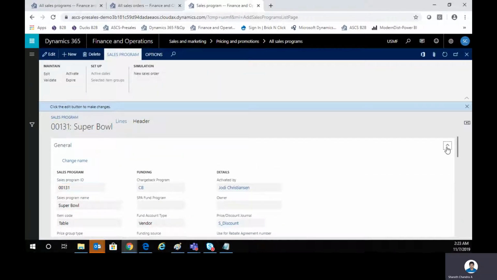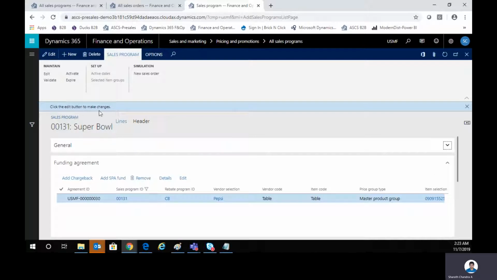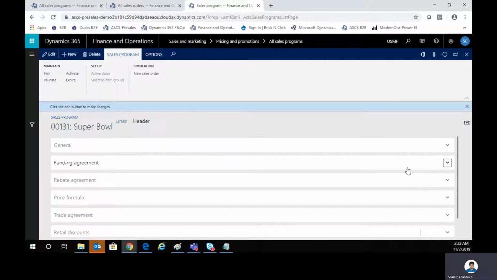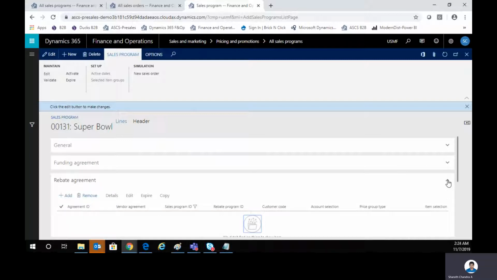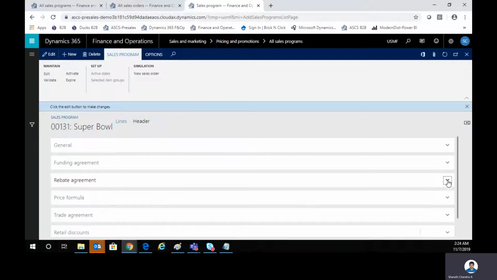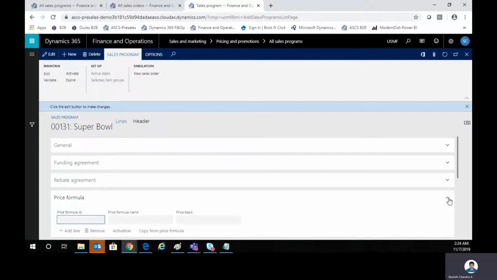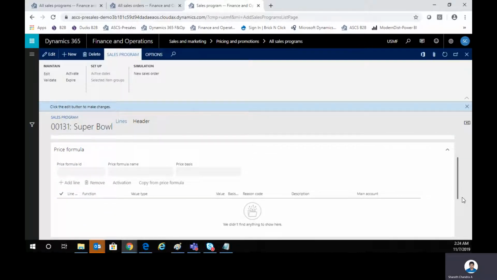So just to summarize, I am coming back again to my program called Super Bowl. So I have gone into this particular form using our Super Bowl deal or a sales program, you can call it, right? And that's your funding agreement where you're setting up a deal with the vendor. You can always set up a regular rebate agreement, which is typically with your customer. And there is a concept of price formula. Just to give you a brief of that, price formula is basically building up the sales price based on your cost price or purchase price or benchmark retail price, so on.